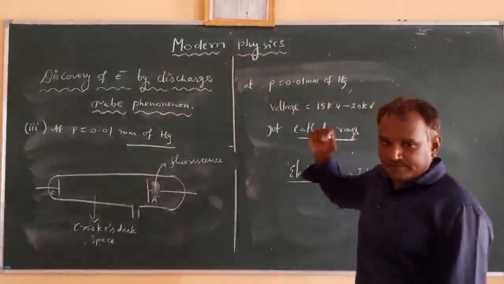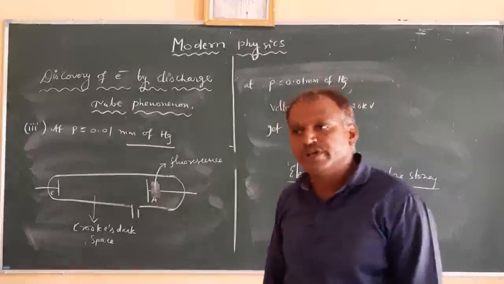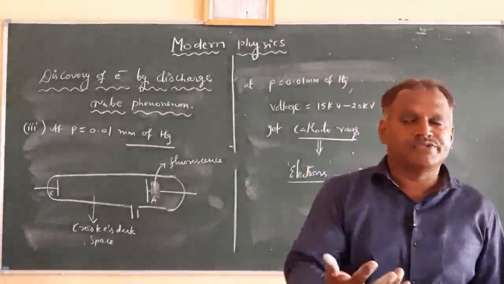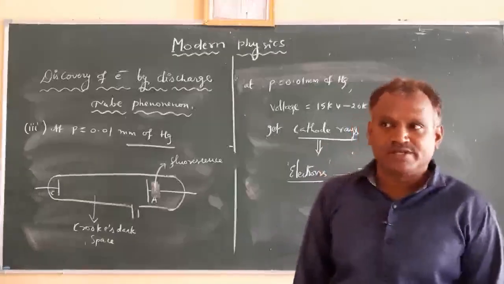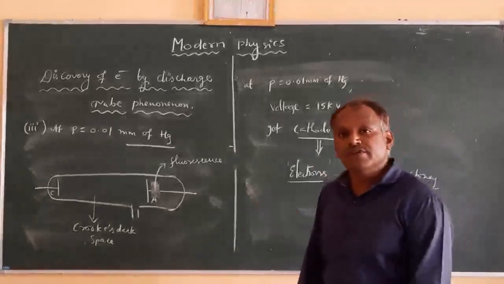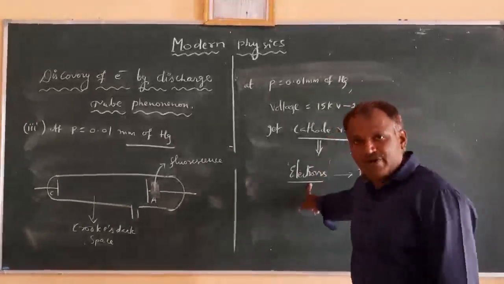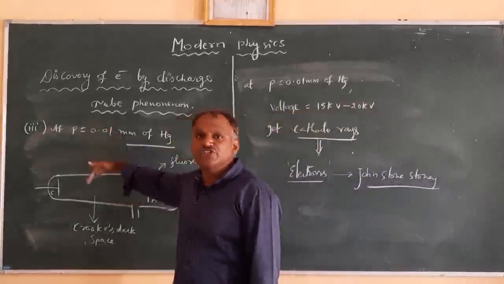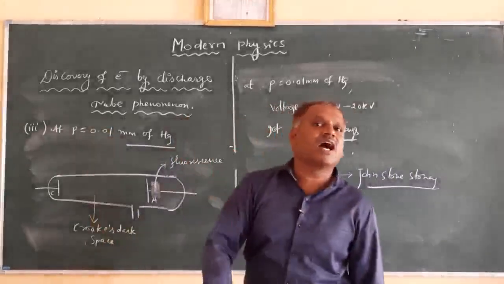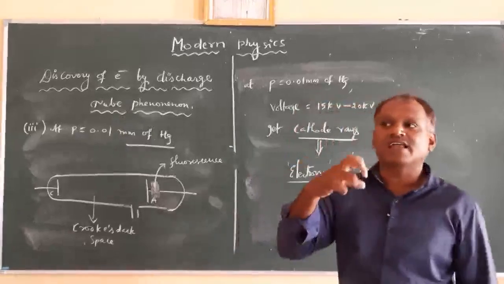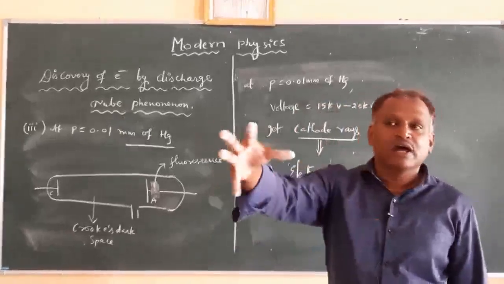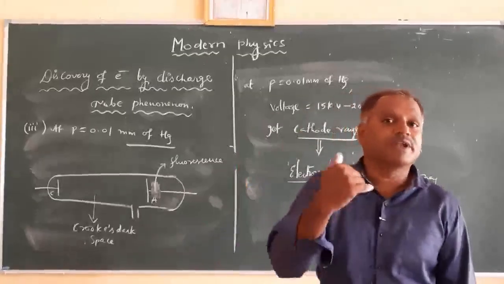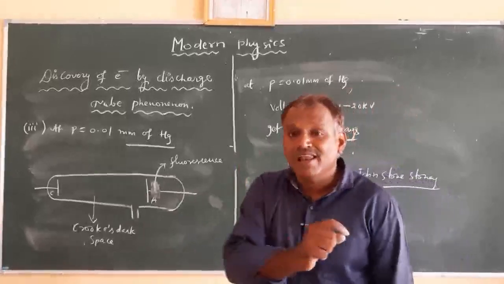He gave this name electrons to the cathode rays after studies were made on how they behave and what the properties of these cathode rays are. So after studying those, he gave the name electrons to these cathode rays. So like this, when you maintain a very low pressure of 0.01 mm of Hg and maintain high potentials, then the gases produce some invisible radiations that travel from cathode to anode. These invisible radiations are nothing but electrons.